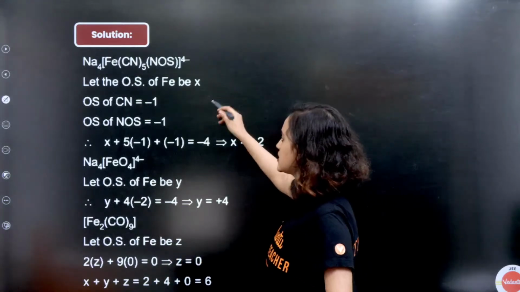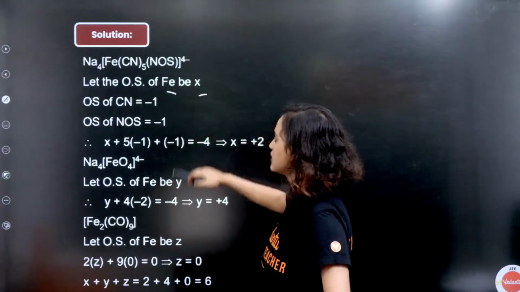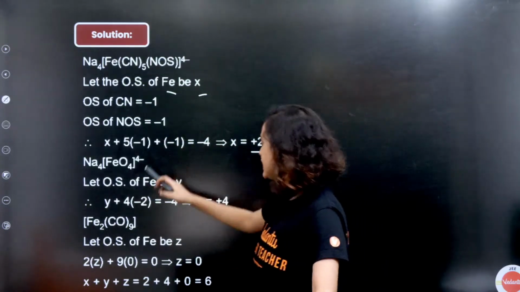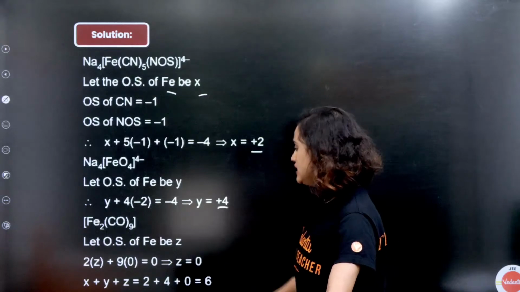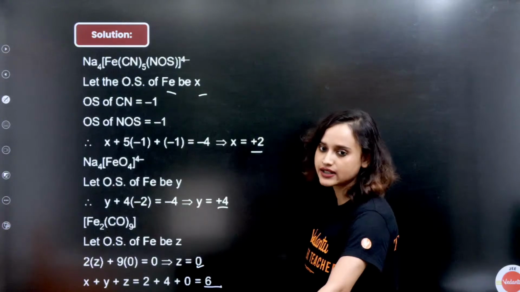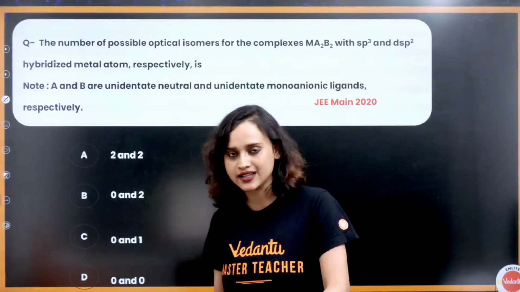So, find the oxidation state, FeBx. Find the oxidation state here. Oxidation is +2. Next, oxidation is +4. Next, oxidation is 0. So, 2 plus 4 plus 0 is equal to 6. The answer is 6. Okay? Very easy.